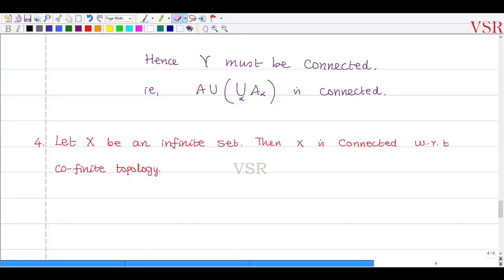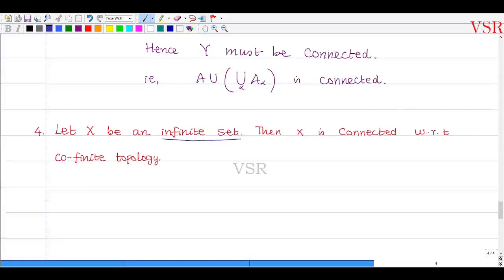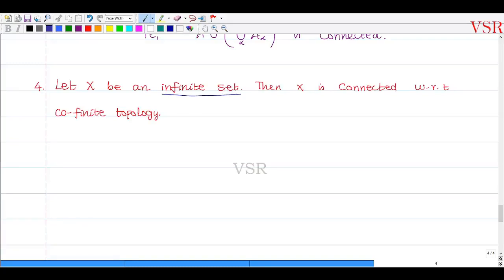Now let us go to the fourth problem. இது என்னன்னா capital X by an infinite set ன்னு கொடுத்திருக்காங்க. It is an infinite set and capital X is connected with respect to the cofinite topology ன்னு proof பண்ண போறேன். அவ்வளவுதான். So infinite set with respect to the cofinite topology is always connected. So proof கொடுக்கலாம், solution கொடுக்கலாமா? Solution என்ன கொடுத்திருக்காங்க அப்படிங்கறத எழுதிக்கிறோம். Given capital X is an infinite set.